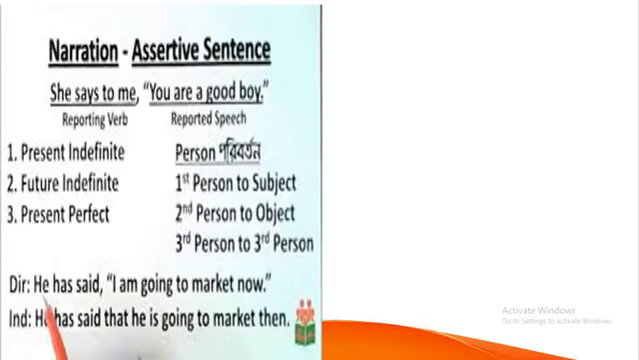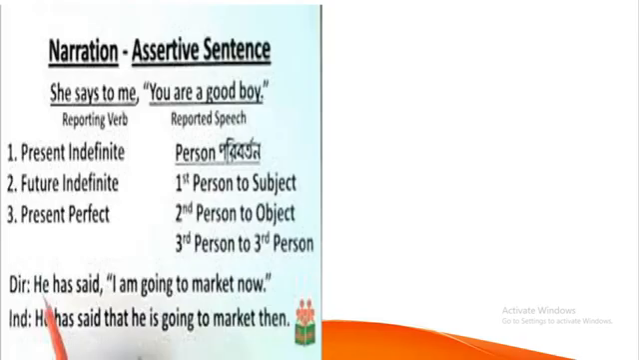There is an example of assertive sentence. She says to me, you are a good boy. Here says is reporting verb and you are a good boy is reported speech. Reporting verb can be used as present indefinite or future indefinite or present perfect. In present indefinite we use say. In future indefinite we use will say. In present perfect we use has said or have said.